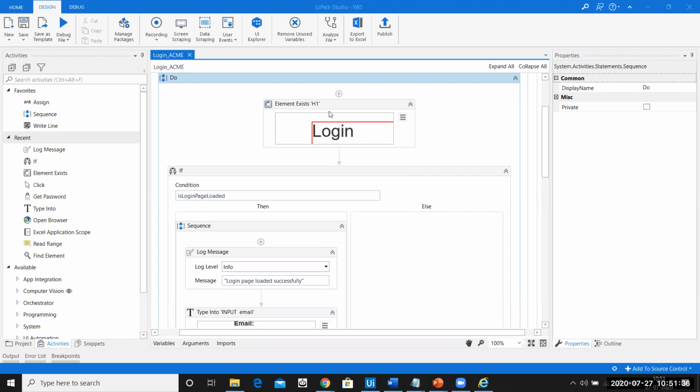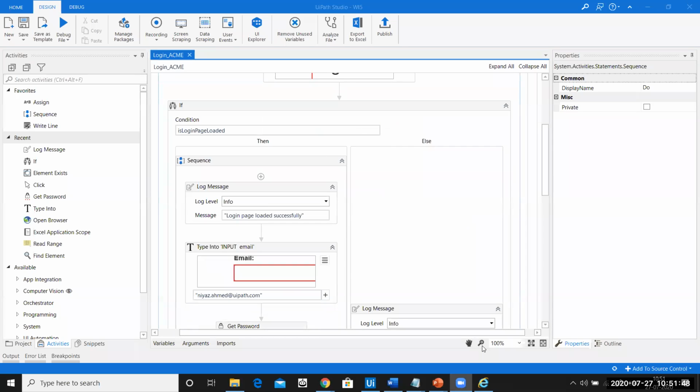Anup says, is it possible to pop up a window to show this info? I did not understand your question, Anup. Okay, so now it is available. We can see the message in the log window. Instead of that, is it possible to give a pop-up window?